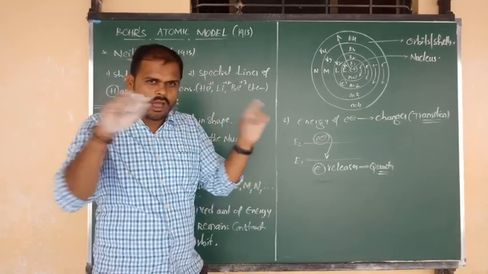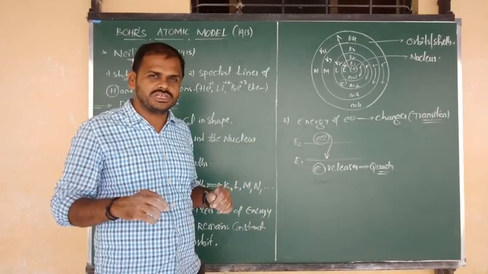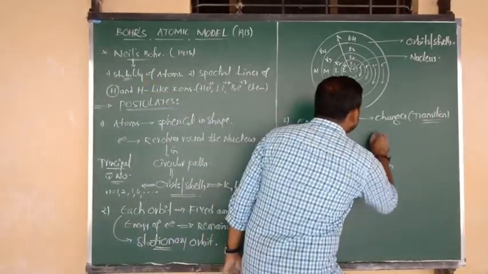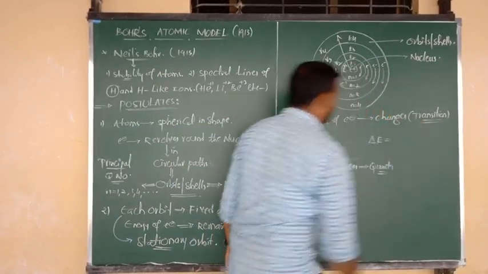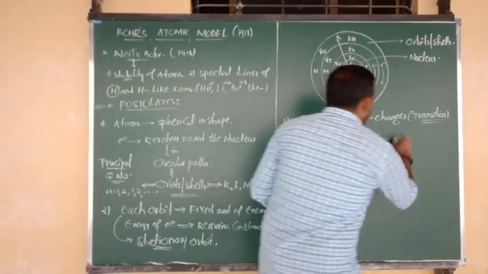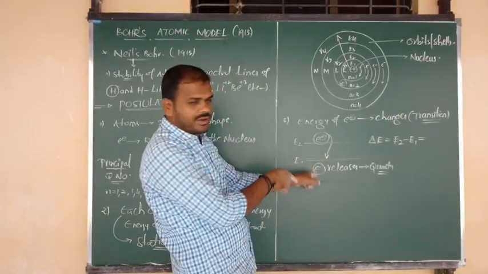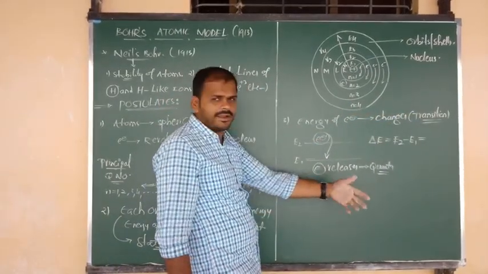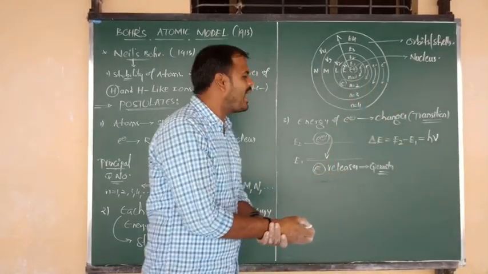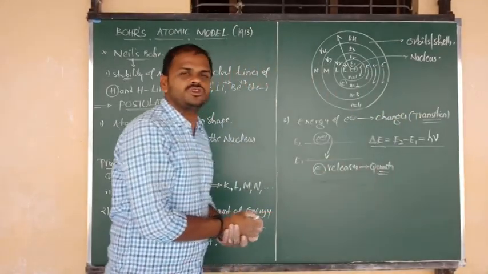For this statement, we have to write a formula. E1 is the lower energy level, E2 is the higher energy level. The energy difference between these two levels, delta E, is equal to higher energy minus lower energy, that is E2 minus E1. The electron is jumping from a higher orbit to a lower orbit, and energy is released in the form of quanta. The symbol of quanta is h nu. So delta E is equal to E2 minus E1,